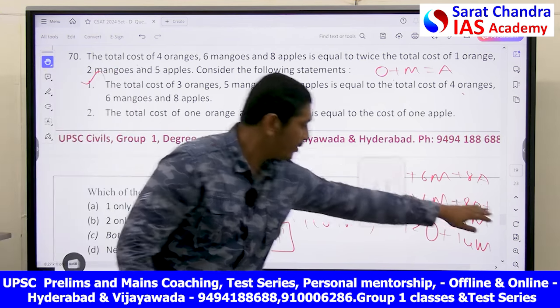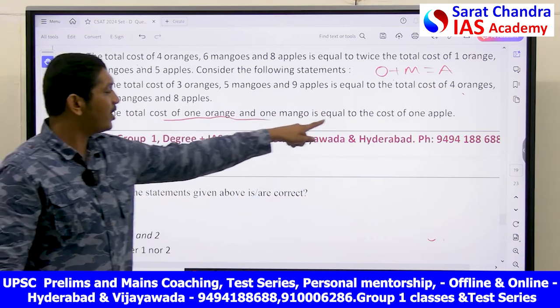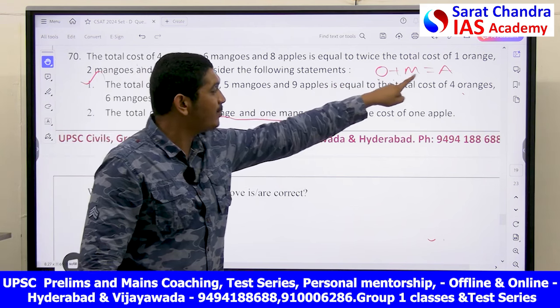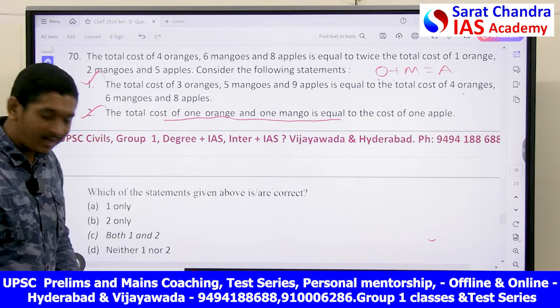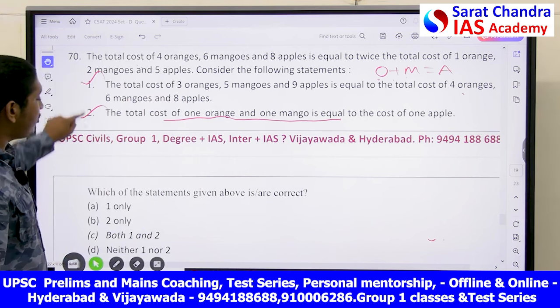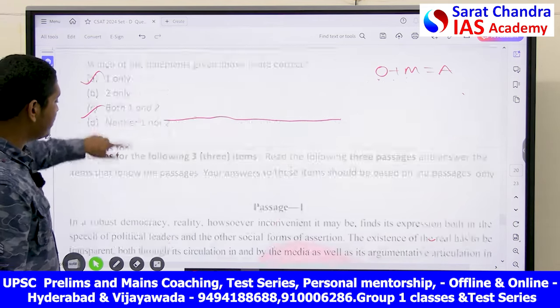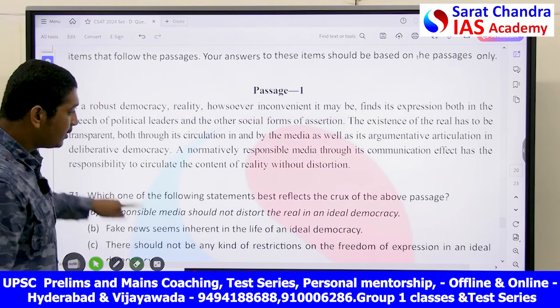Now let's check statement 2. The total cost of 1 orange and 1 mango is equal to the cost of 1 apple. That's what we got. So both the statements are correct. What did he ask you here? Which of the following statements are correct? Both the statements are correct in this case. So we are coming to the end of this session.